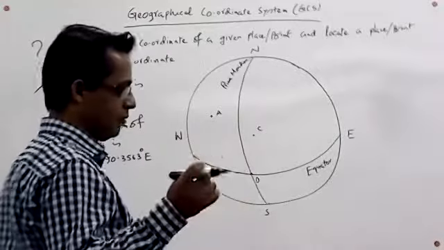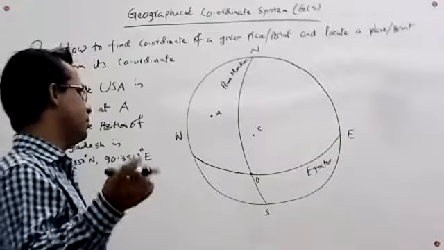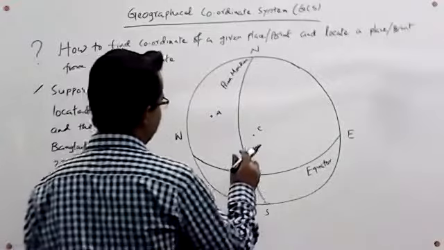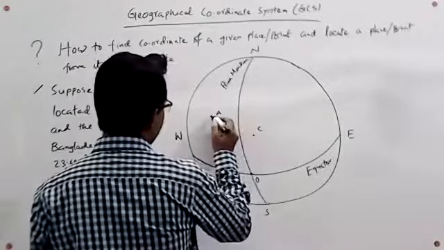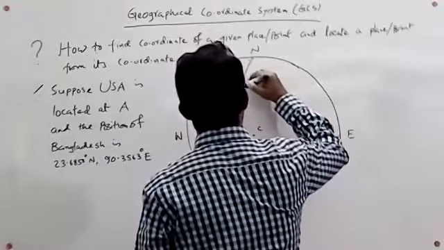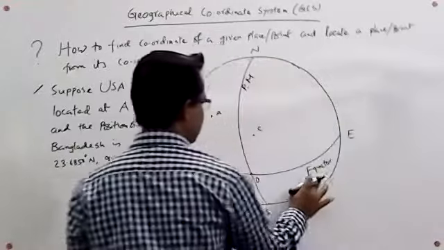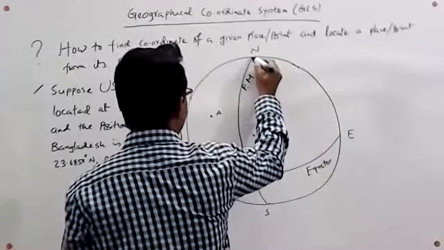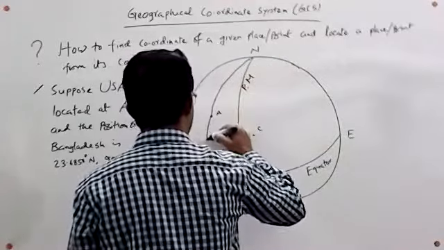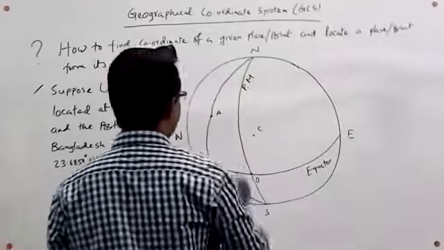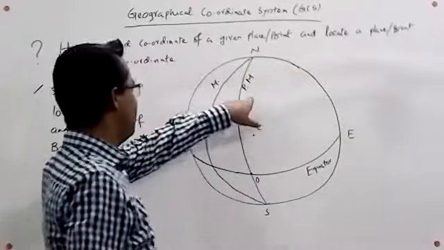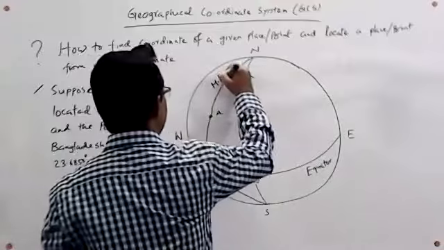So as per the method, we have to draw a line through A from the North Pole to the South Pole. This is our prime meridian line. This is the equator. Now we have to draw a line passing through the point A from the North Pole to the South Pole. We have drawn a meridian line. This is the meridian line. This is the prime meridian line.